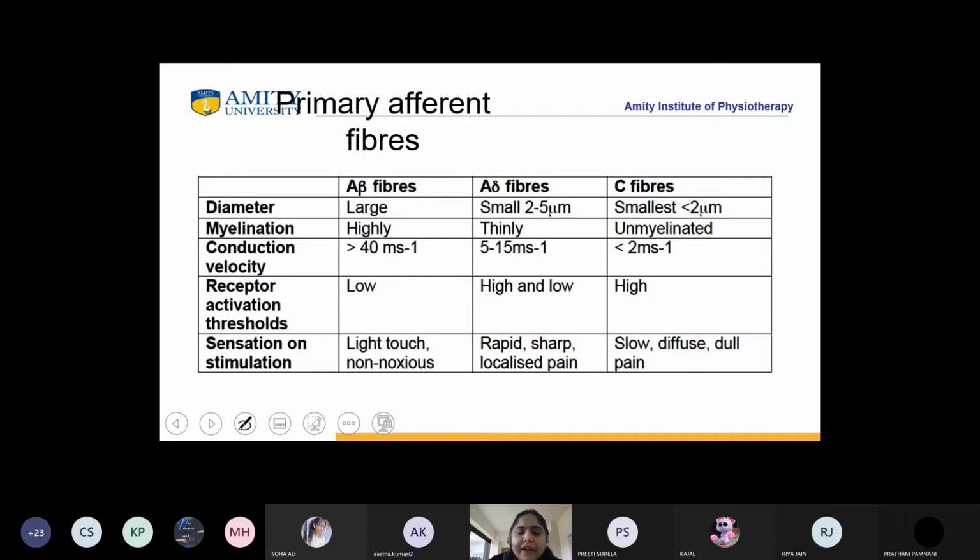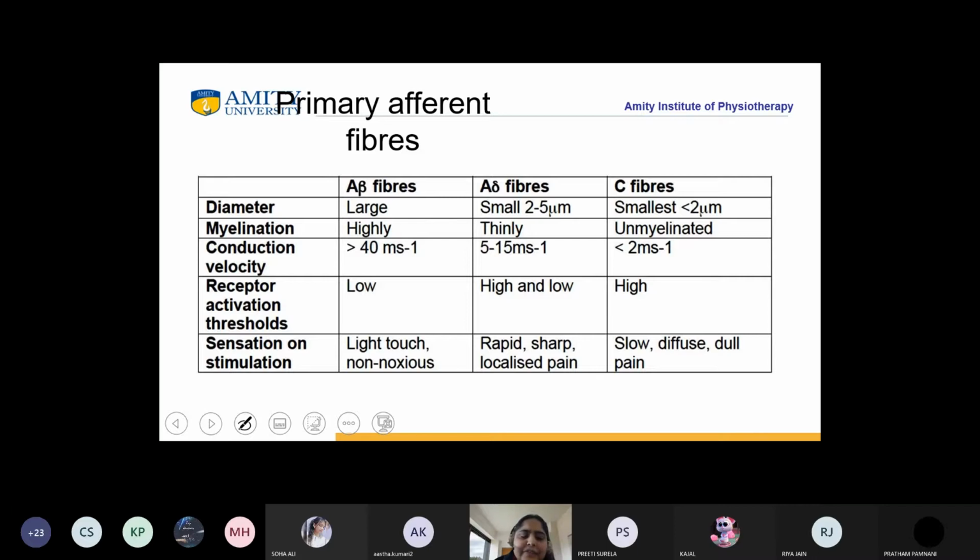So A beta fibers are large diameter. A delta and C fibers are small diameter fibers. The myelination is high in A beta, whereas in A delta it is thin, and C fibers are unmyelinated. The conduction velocity is more than 40 millisecond in A beta, in A delta it is between 5 to 15 millisecond, and in C fibers it is less than 2 millisecond. The receptor activation threshold is low in A beta, whereas in A delta it is high and low, and in C fibers it is high.